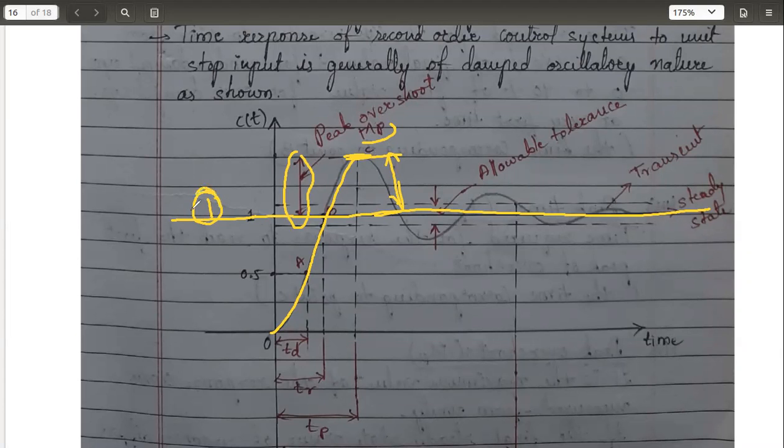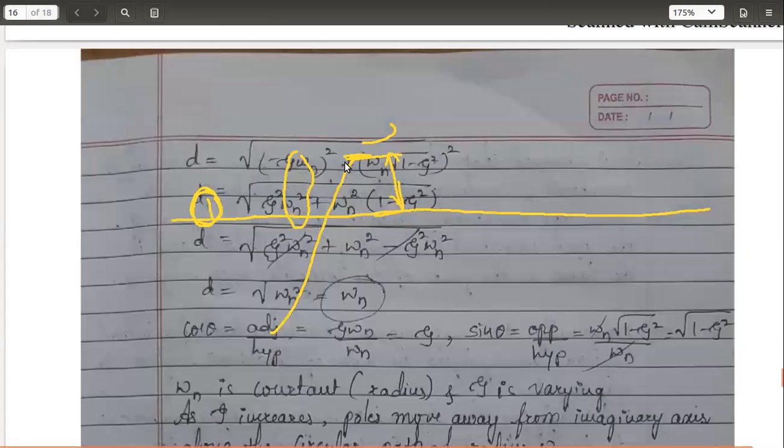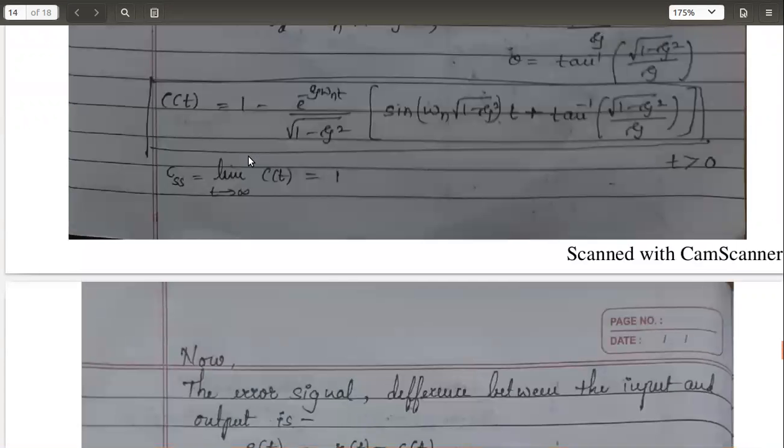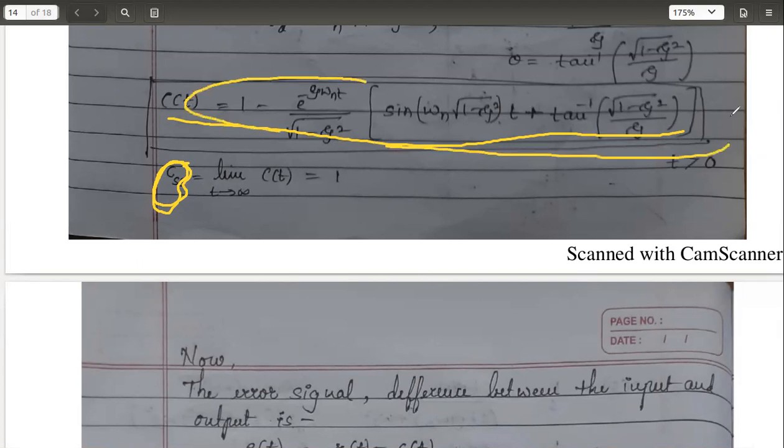Why have we taken the reference as 1? That is the question. If we go back to the earlier discussion, the time response for second order systems, we have seen that the steady state response can be got by extending the time up to infinity. So in the equation for C of t, if you put t as infinity, you will get the steady state response.